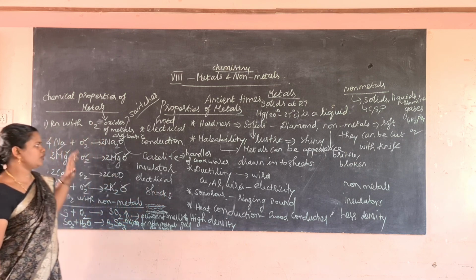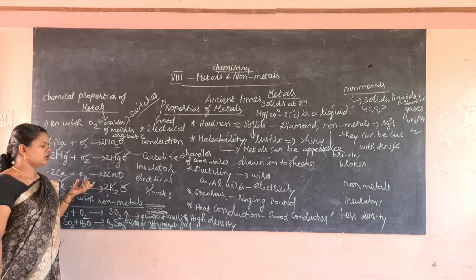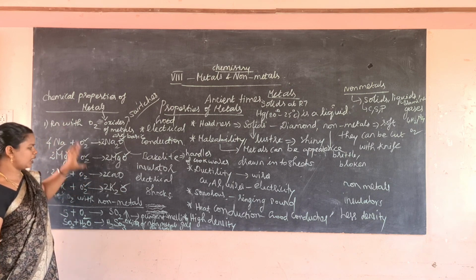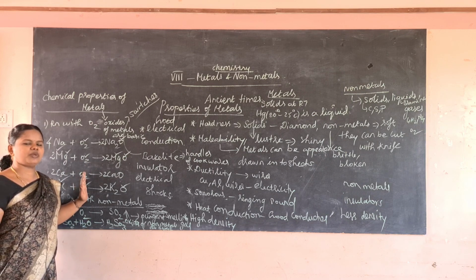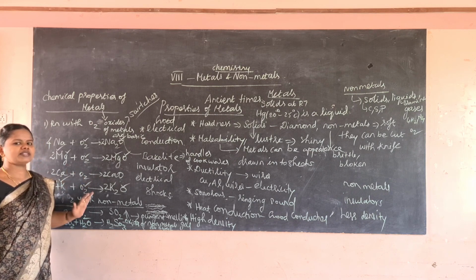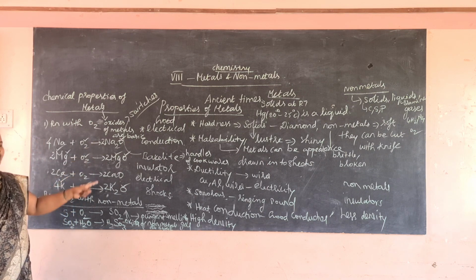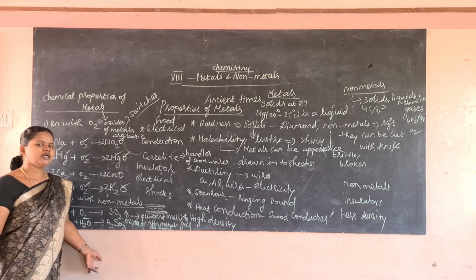So today I want you to learn these chemical properties of metals and submit in the group. The main objective of this lesson is to make you learn how to balance a particular chemical equation also. So today I have taught you to balance some simple chemical reactions. So I hope you have understood today's class.